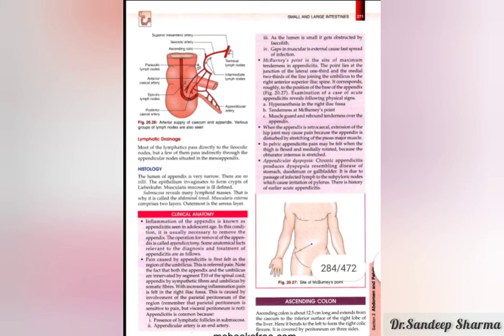It is due to passage of infected lymph to the subpyloric nodes, which causes irritation to the pylorus. So this is also an important clinical anatomy feature. So you keep in mind.